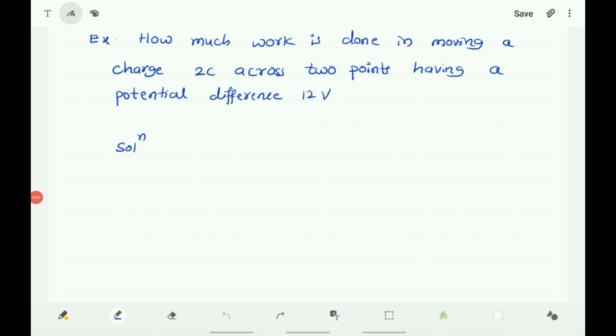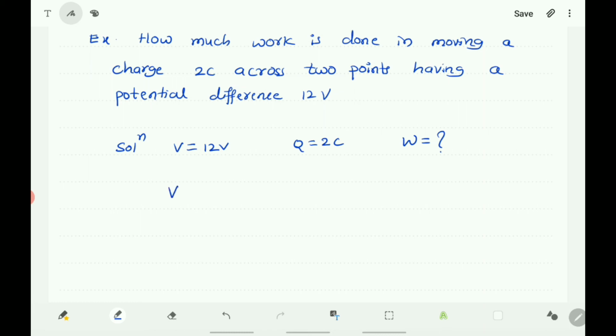Now let us solve an example based on the relation V is equal to W by Q. The question is: how much work is done in moving a charge of 2 coulomb across 2 points having a potential difference of 12 volts? Here the potential difference is given, V is equal to 12 volts, and the charge is 2 C. We have to find the work done, W is equal to question mark.